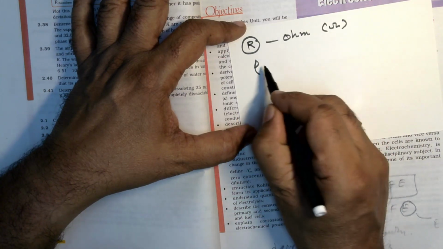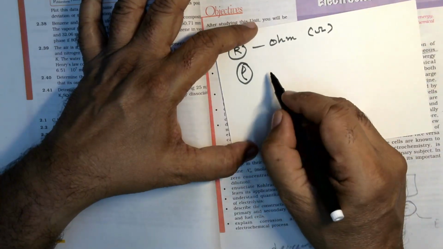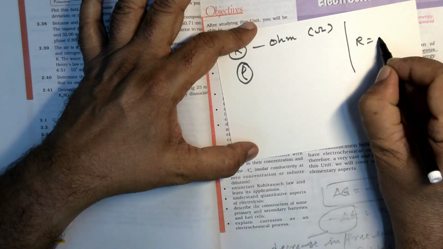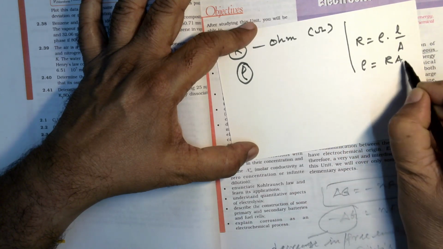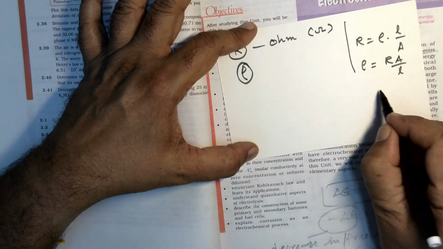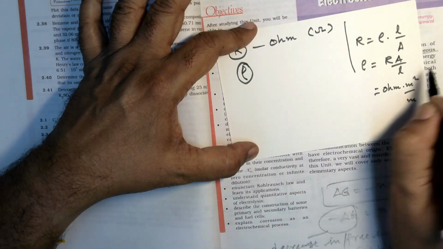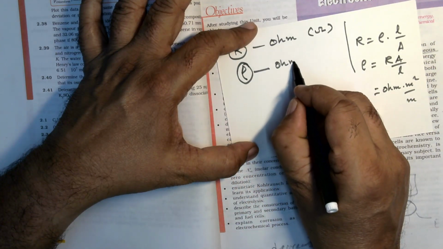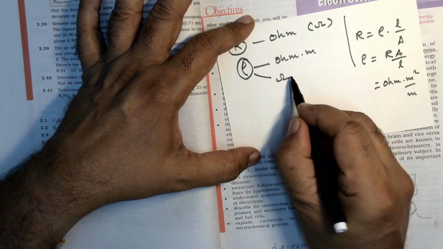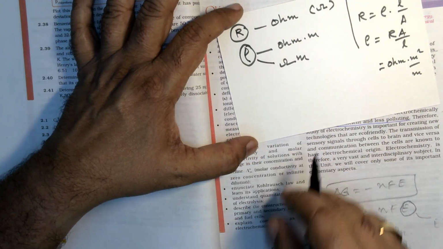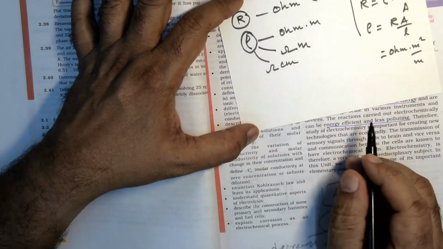Whereas resistivity is indicated by rho, we can derive the equation. So what is R? That is equal to rho into L by A. So you can retain this rho, therefore rho equals RA by L. It means you have got ohm meter squared divided by meter. So you can cancel it. So you have got the unit ohm meter. So this is also represented as ohm meter. Sometimes if it is represented in centimeter, then you can call it ohm centimeter.